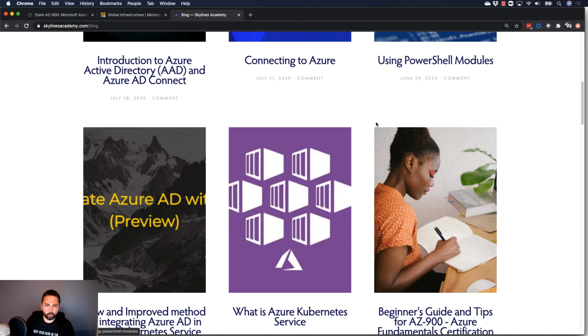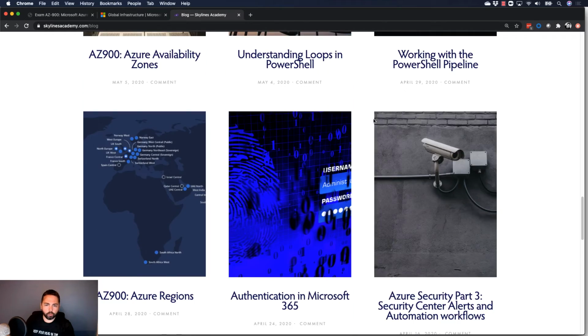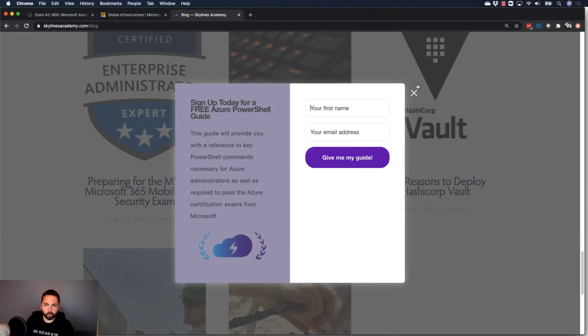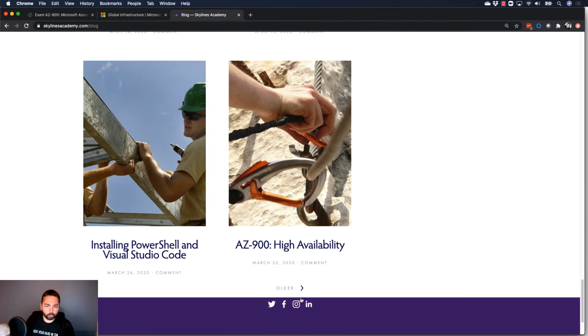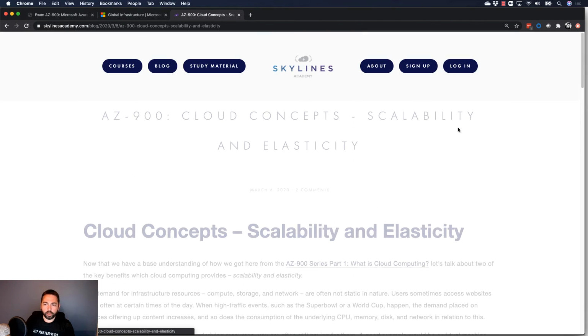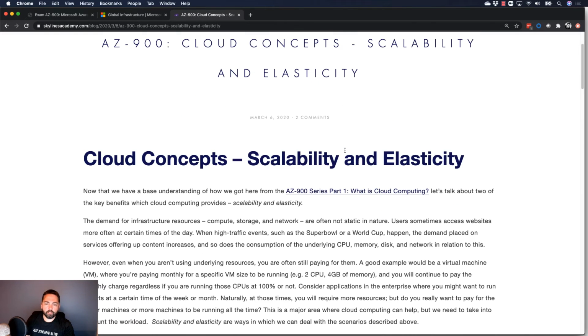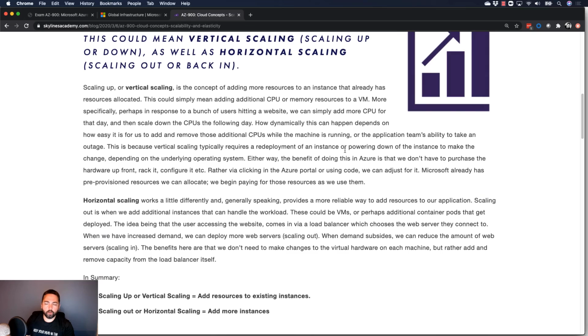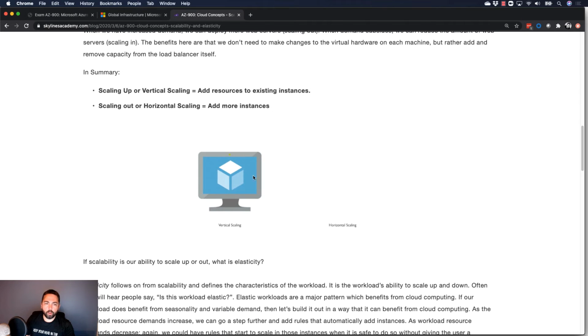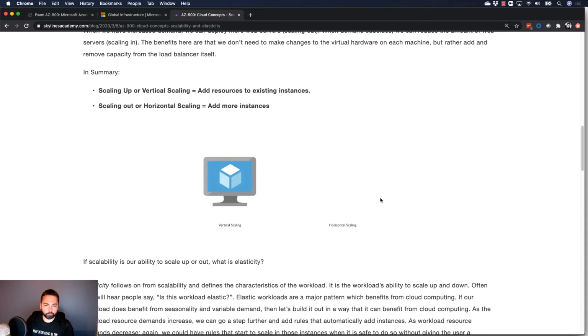And if you scroll through, there's a lot of posts here, so I encourage you to check lots of these out, but we did write one. Let's go through, it's probably on the next one. You can see there's one on high availability there, but you can also see AZ-900 cloud concepts, scalability and elasticity, and this will explain a lot of that for you as well, and just the concept of scaling up versus say horizontal scaling. Great animation there that really depicts it nicely.